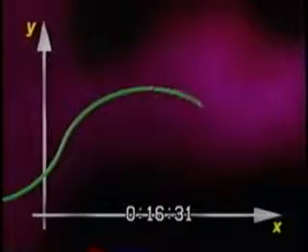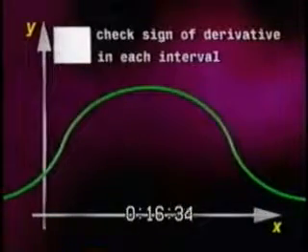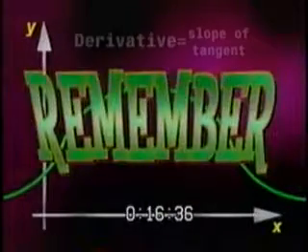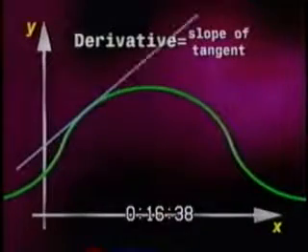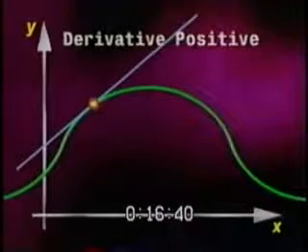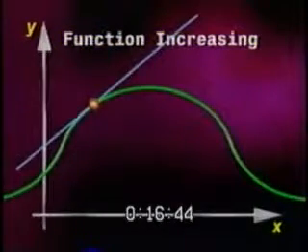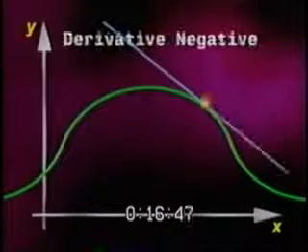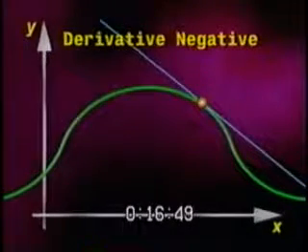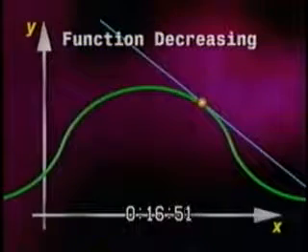decreasing. To determine if a function is increasing or decreasing, we need to check the sign of the derivative in each interval. Remember that the derivative is equal to the slope of the tangent line. Therefore, if the derivative is positive, it indicates an upward sloping tangent line, and the function is increasing. If the derivative is negative, it indicates a downward sloping tangent line, and the function is decreasing.